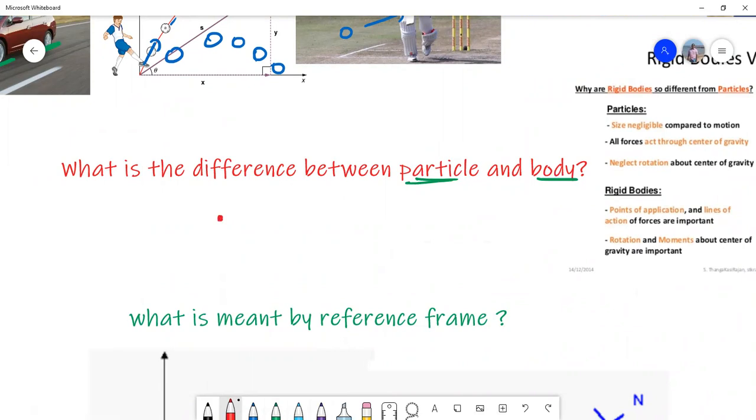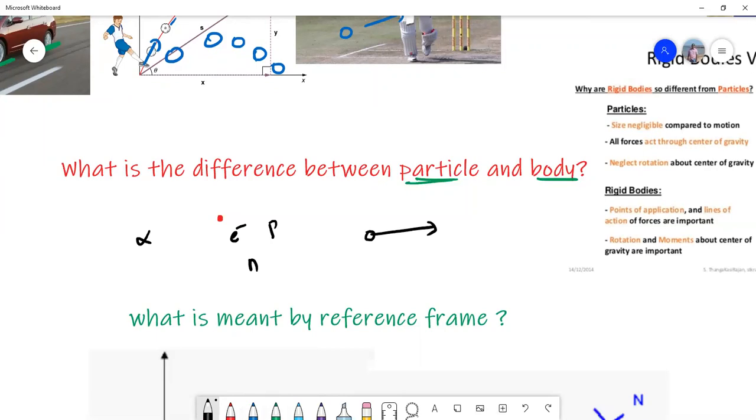For example, we all say that an electron is a particle, a proton is a particle, a neutron is a particle, an alpha is a particle. So by particle, I mean its dimensions are very, very small. That means their length, breadth, and volume are not measurable. Generally, for particles, they have only one type of motion, that is translatory motion.